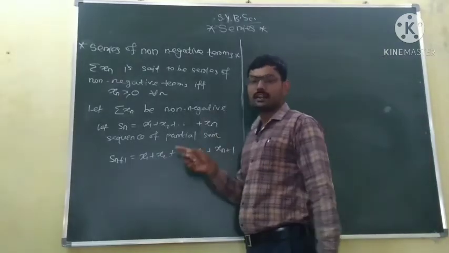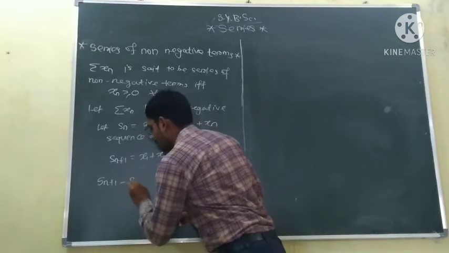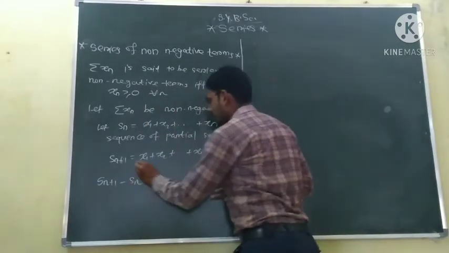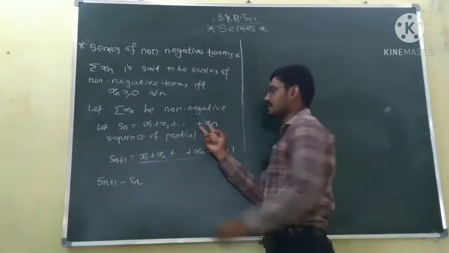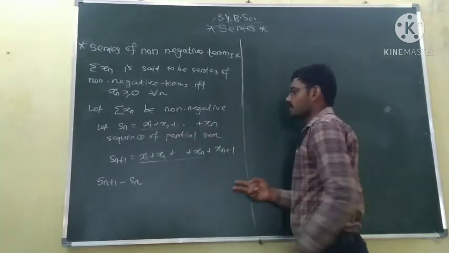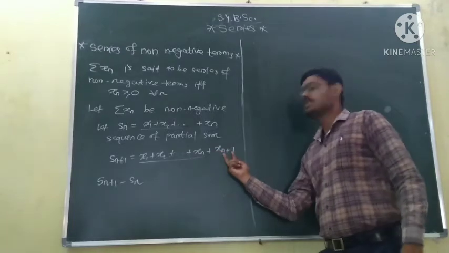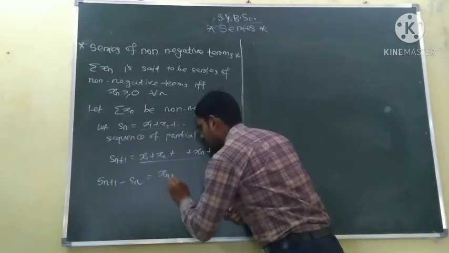Now, if we take the difference between Sn plus 1 and Sn, what will we get? In Sn plus 1, x1 plus x2 up to xn is nothing but Sn. So if we subtract Sn from Sn plus 1, the only term remaining is xn plus 1.